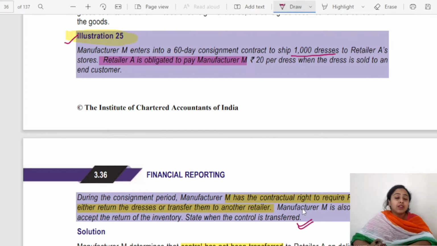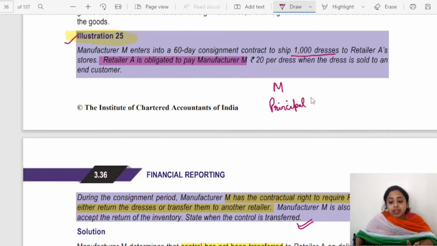The control is transferred only when it is sold to the final consumer, or when it is transferred to another retailer. Other than that, the control is not transferred. The control remains with the manufacturer. Therefore, here M is principal. And if we talk about the agent, or the retailer.